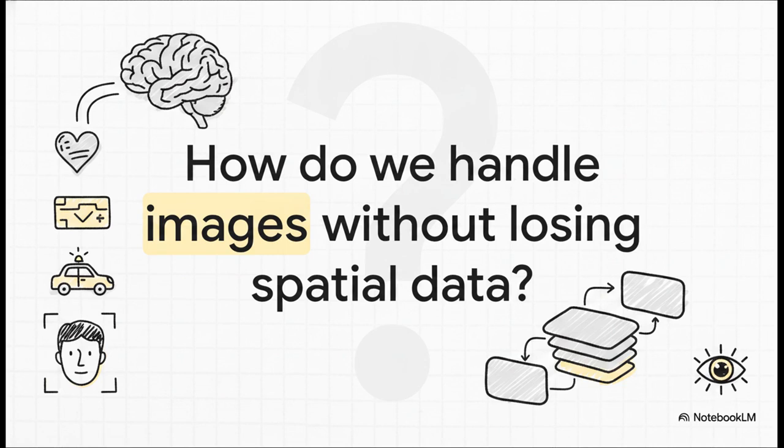If traditional neural networks ruin spatial data by treating every input independently, how on earth do modern AI systems actually process medical imaging, or drive autonomous cars, or even recognize our faces? Well, the answer to that lies in an entirely different architecture, one that's actually inspired by the human visual cortex. But that is a journey into convolutional neural networks for our next explainer.